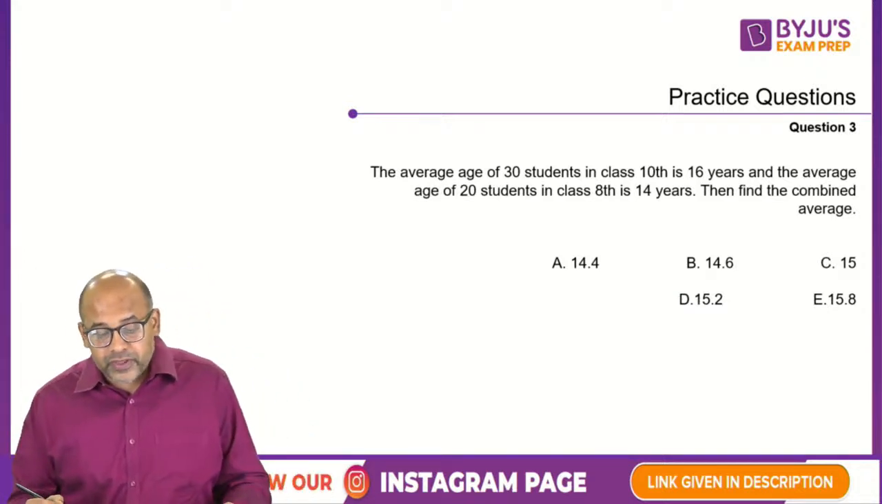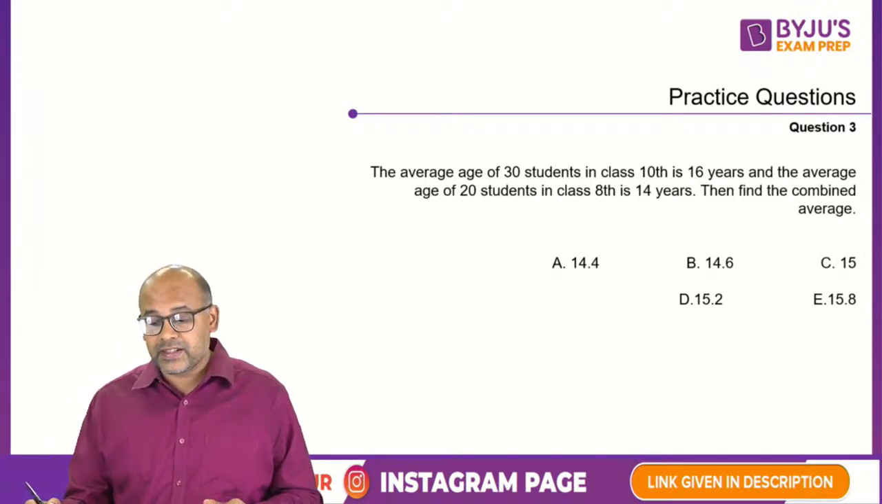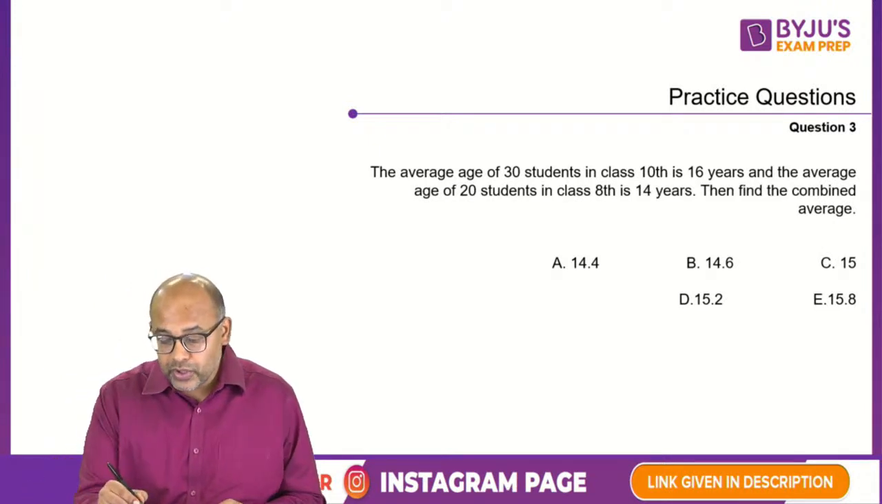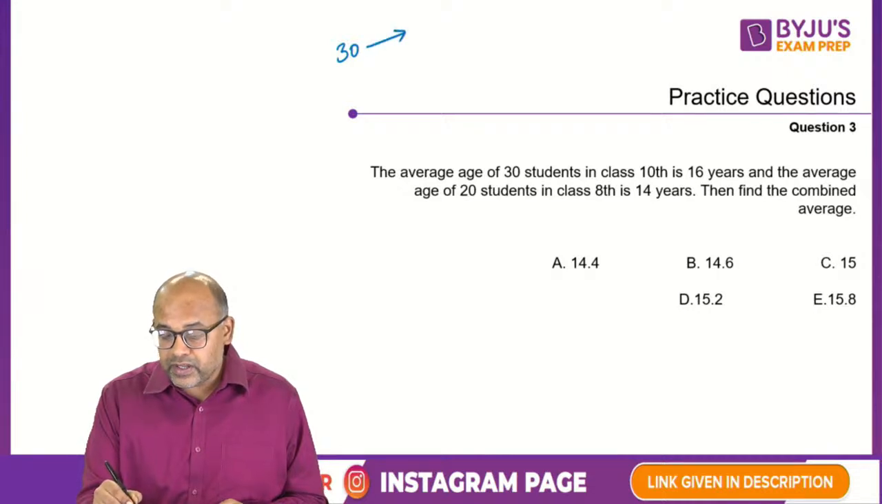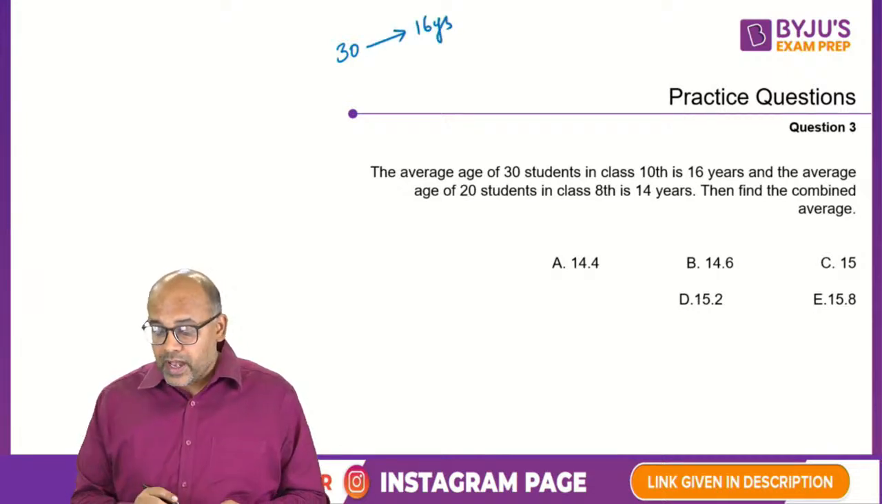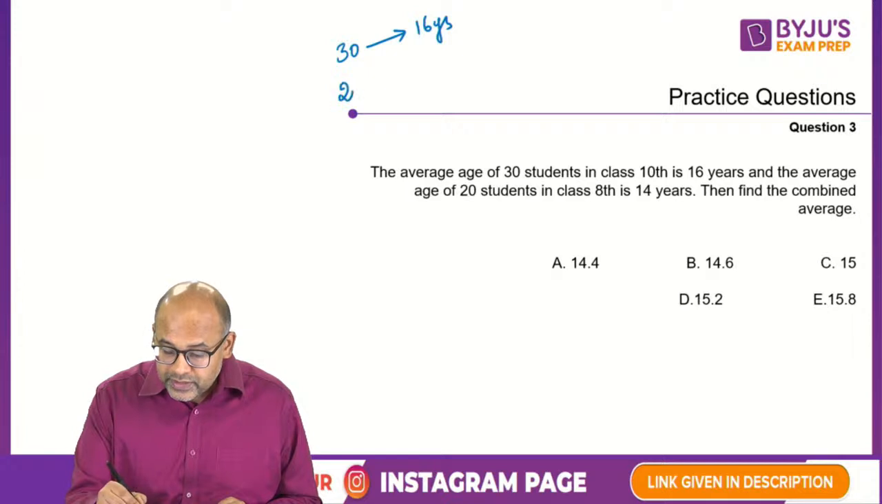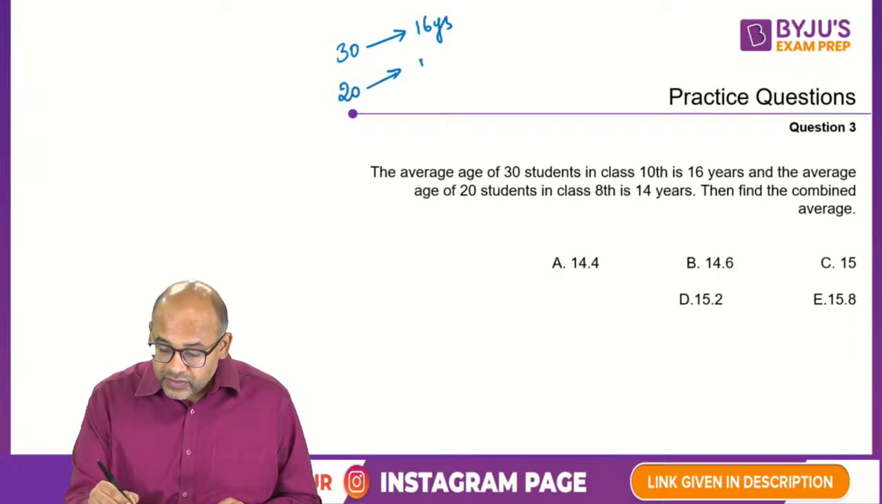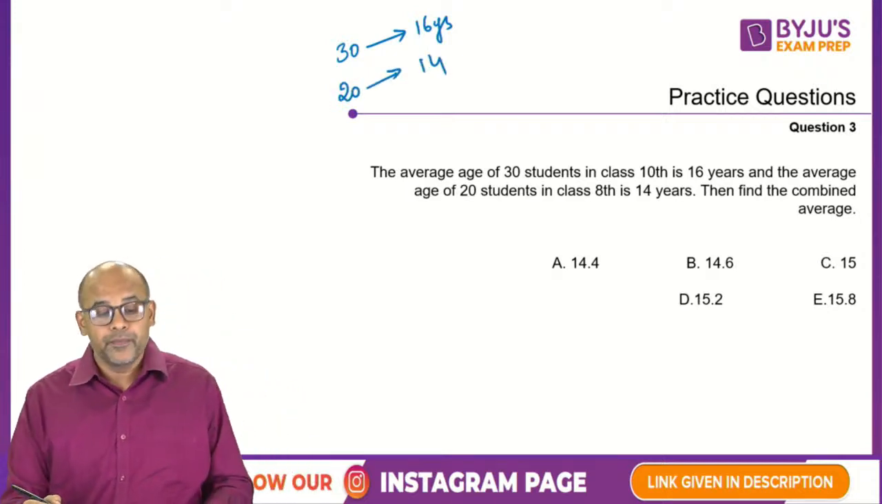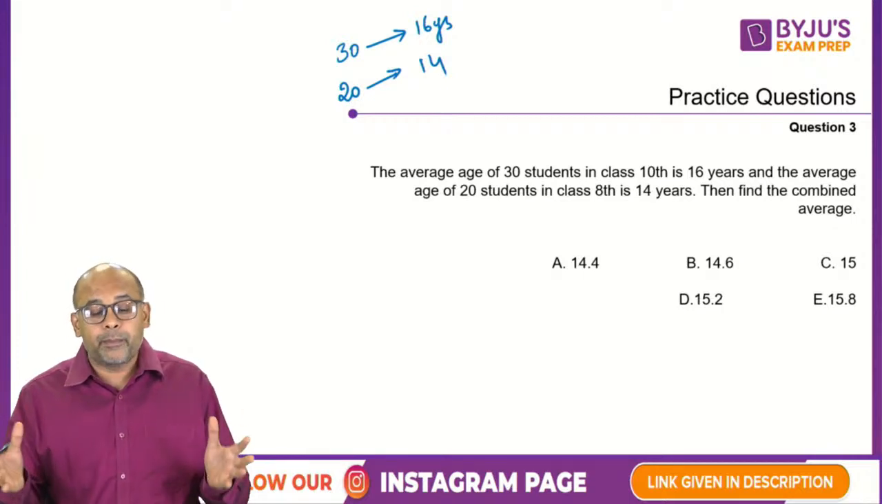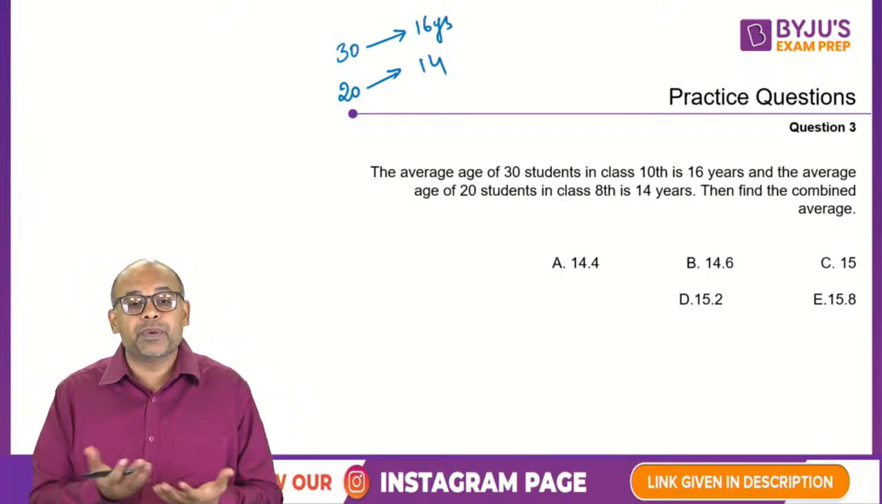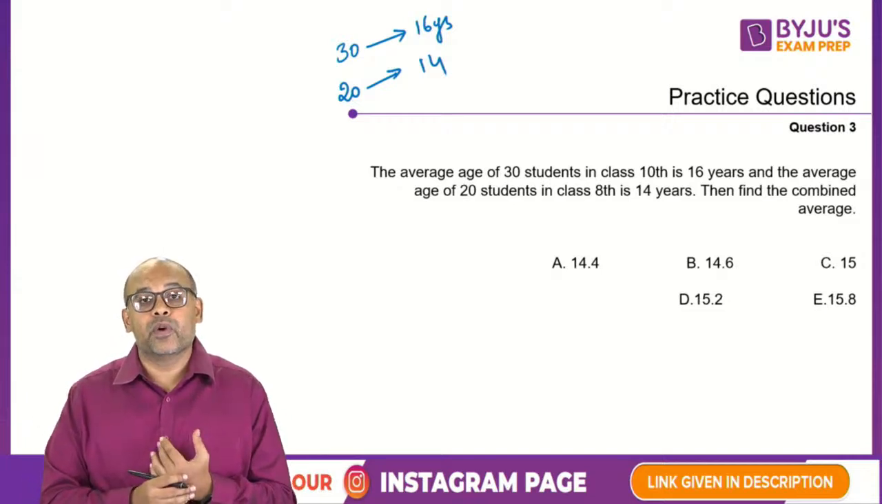So the average age of 30 students in class 10th is 16 years. So 30 students, the average is 16 years. And another 20 students, here the average is 14 years. Okay, so they're asking you, if you combine them, what is the average? This is a typical case of weighted average. What is the meaning of weighted average?